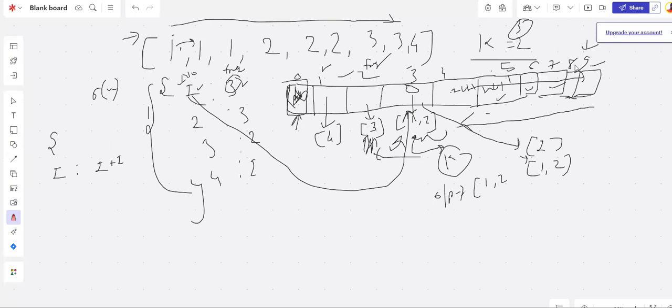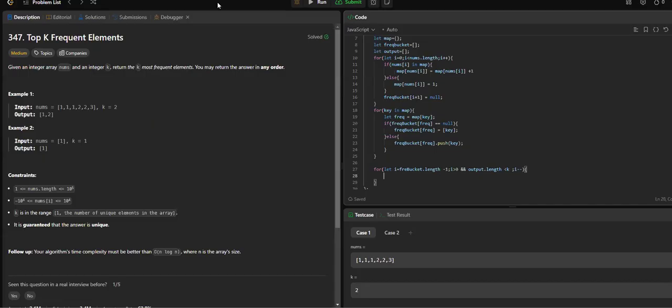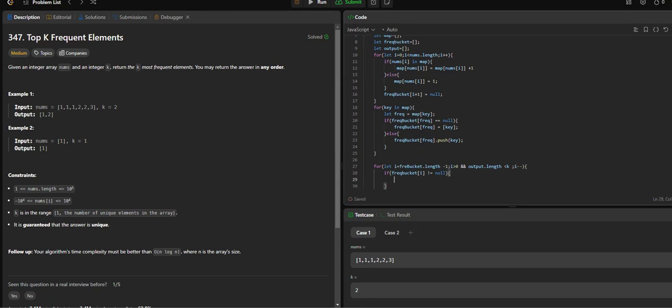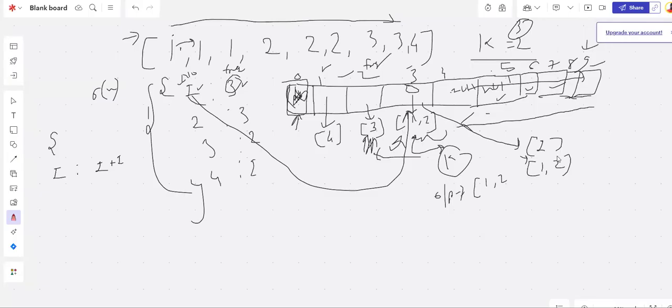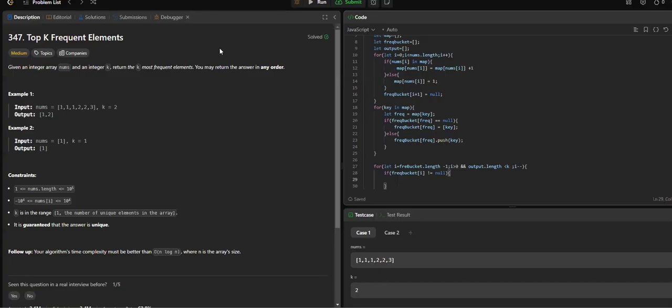Now if the value is not null, then we are going to perform some operation. So we'll check if frequency bucket of i is not equal to null, then perform the operation. And what would be the operation? Let's say we have reached index number 3. This is again an array, right? Let's iterate using a for loop.